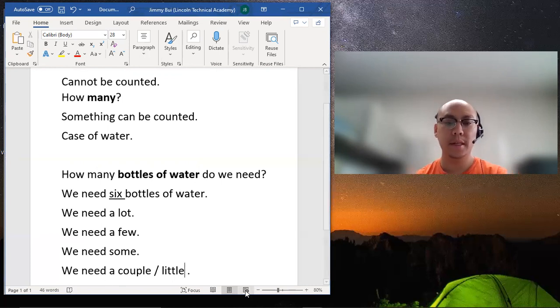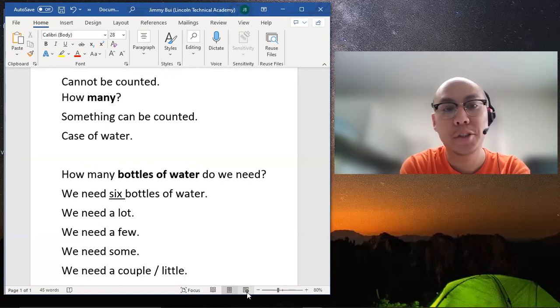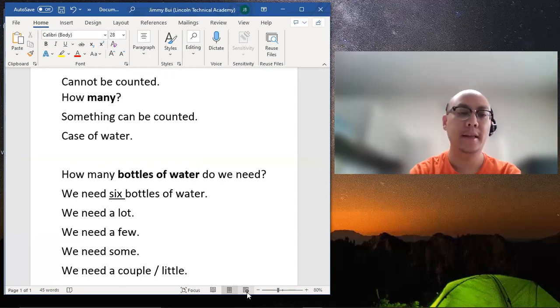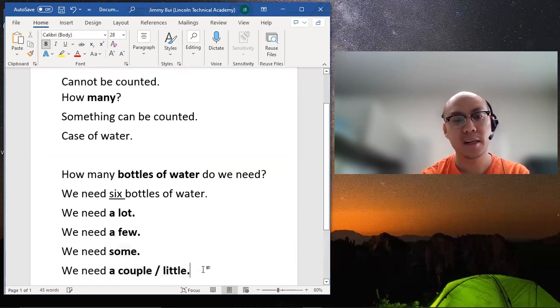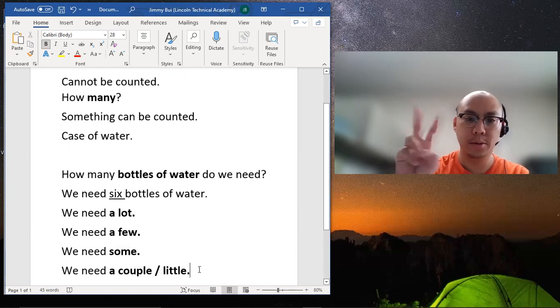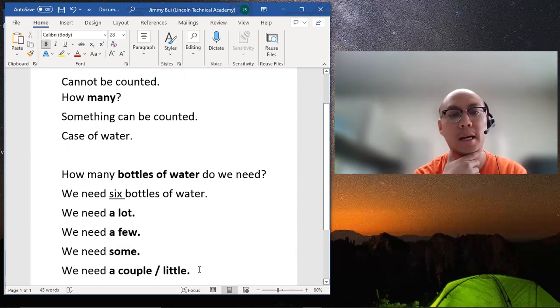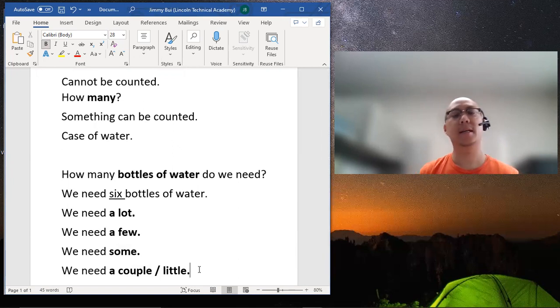Okay, and so these words can also be used, some of them can be used with how much, and I'll explain that. But these words here, a lot, a few, sort of demonstrate a general number. A couple in English means 2, a little bit, very few, some, we don't need many. So these are possible answers. How many bottles of water do we need? We don't need a lot. It could be 1 or 2. We need a lot. It could be 10, right?